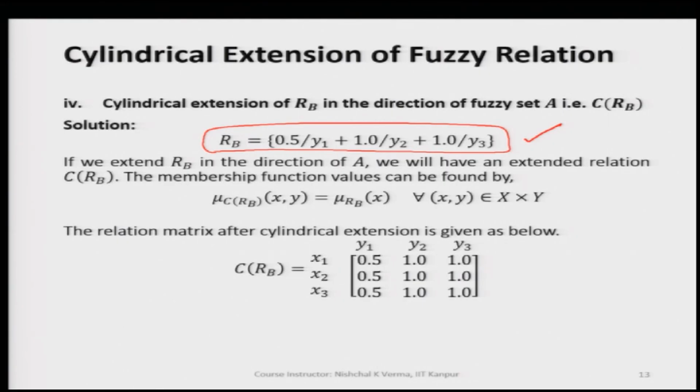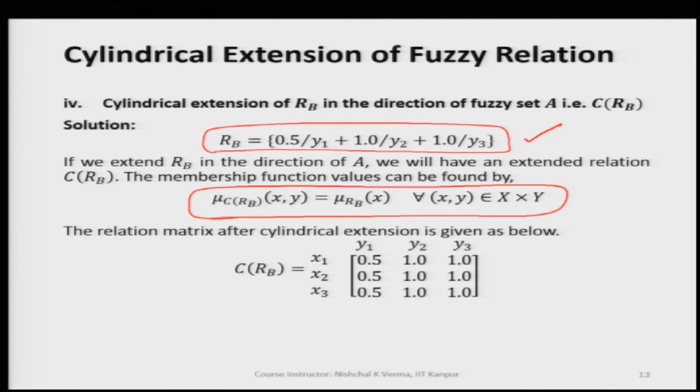Now, when we are extending the dimension, or extending the generic variable, instead of y we are adding one more generic variable x here, and we use this expression. We have already discussed this.